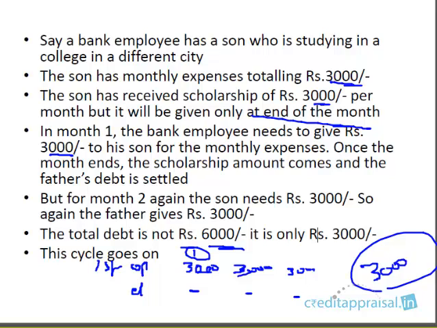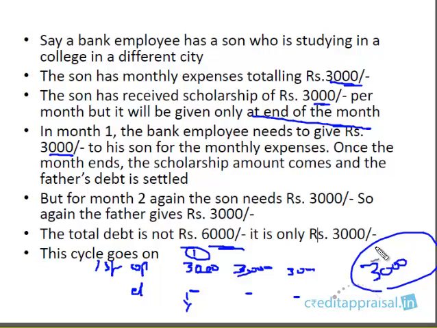There is a very subtle point you need to understand. The son is actually repaying the 3,000 every month, because at the month end he's going to get the scholarship. This 3,000 which he borrowed at the beginning of the month, he's repaying it. But again, the debt goes back to 3,000 because the next month he needs another 3,000. So the debt is never coming down below 3,000. It's never becoming zero because this is a recurring expenditure.